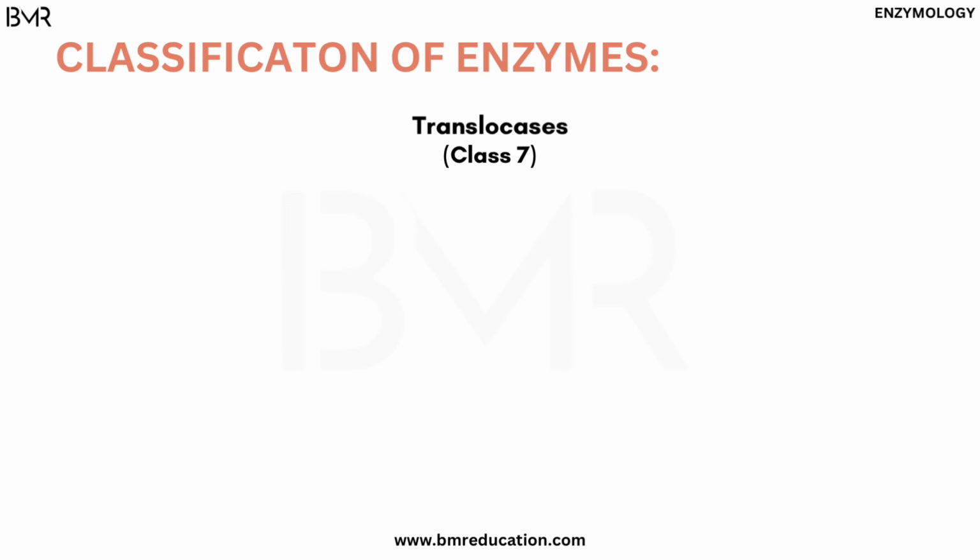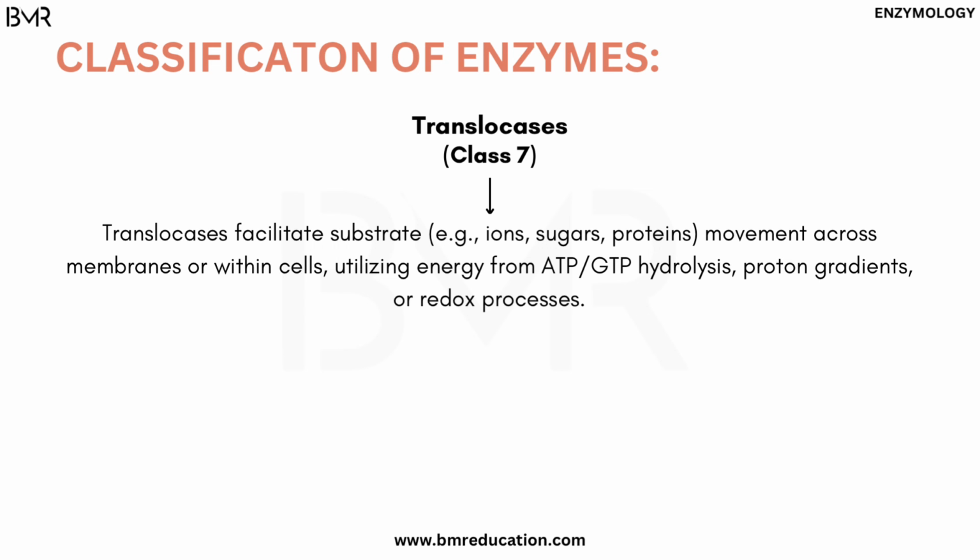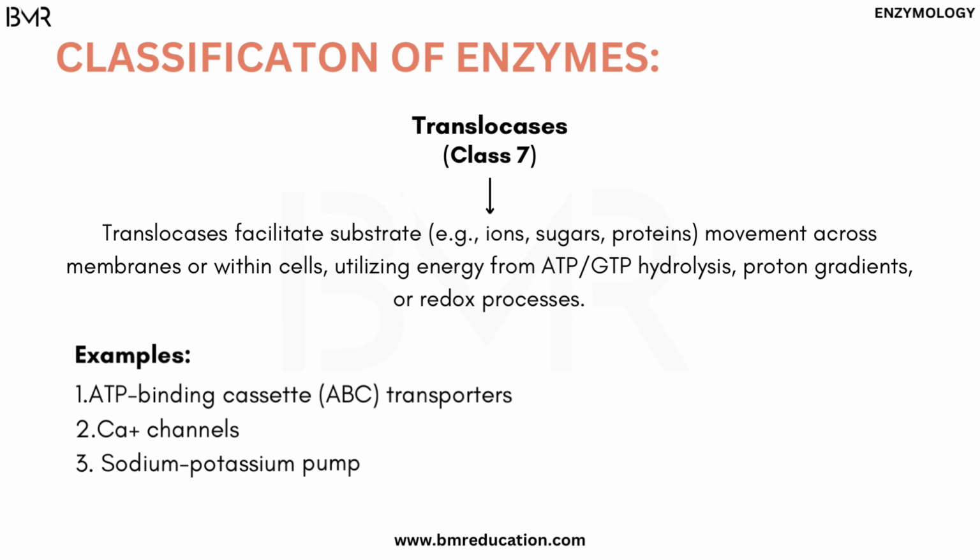Translocases are class 7 enzymes and the latest to be added to the list by IUBMB. Translocases facilitate movement of substrates like ions, sugars, and proteins across membranes or within cells, utilizing energy from ATP or GTP hydrolysis, proton gradients, or redox processes. Examples of translocases are ATP-binding cassette transporters, calcium channels, and the sodium-potassium pump.